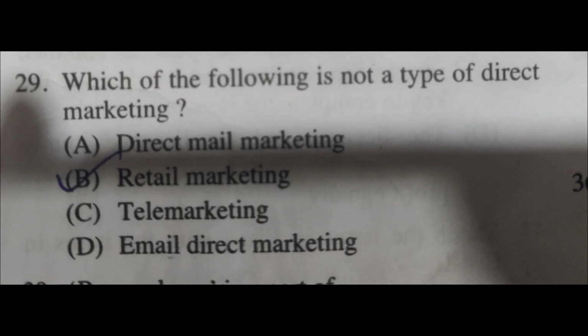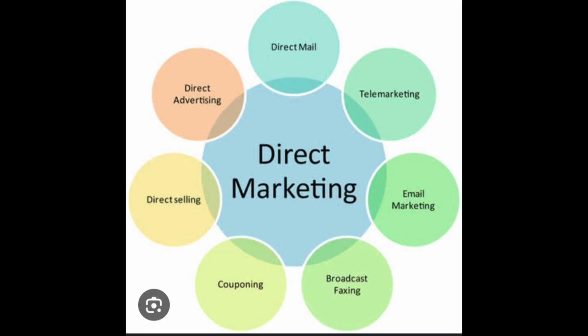Next question. Which of the following is not a type of direct marketing? Option A, direct mail marketing. Option B, retail marketing. Option C, telemarketing. Option D, email direct marketing. So the right answer is option B. It is not a part of direct marketing, that is retail marketing. So here are all those things which are included in direct marketing: direct mail, telemarketing, email marketing, broadcast faxing, couponing, direct selling, direct advertising.